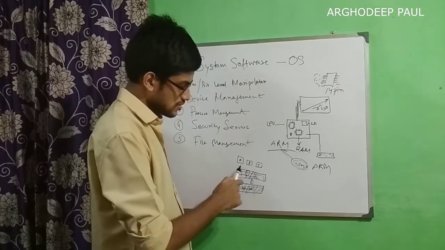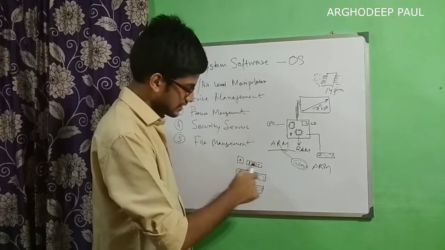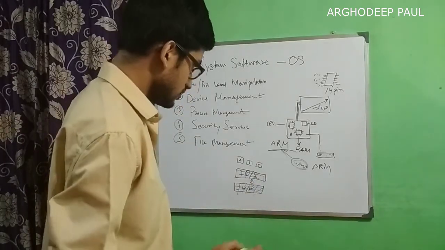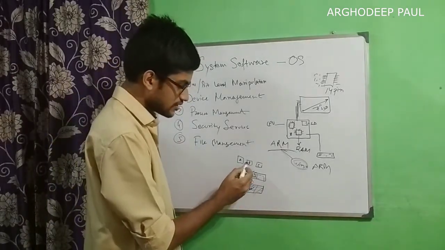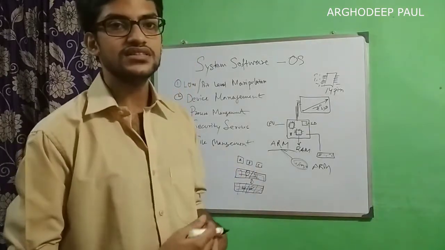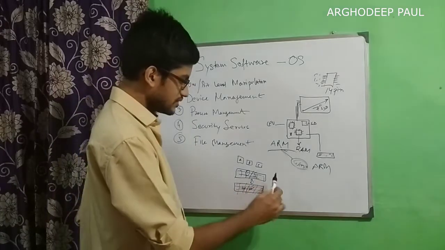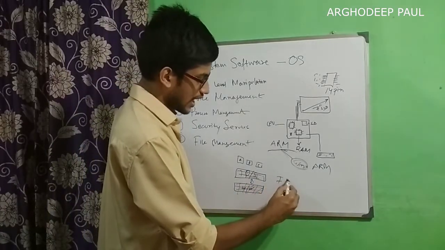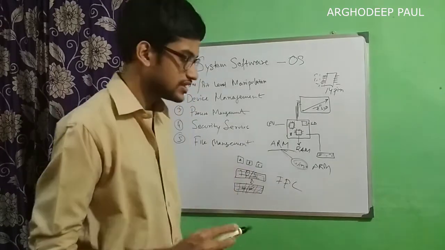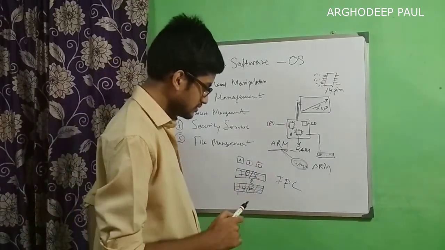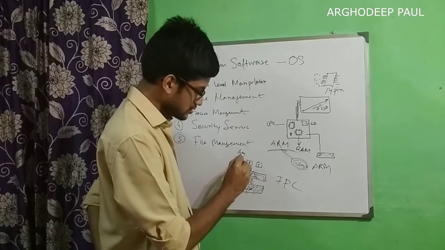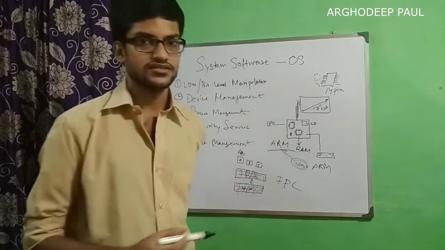And in the case of application software, they cannot communicate to each other. A cannot communicate to B or C easily or directly. We need to implement the concept of IPC. We have A, B, C, and these are separate applications. These are called apps or processes.